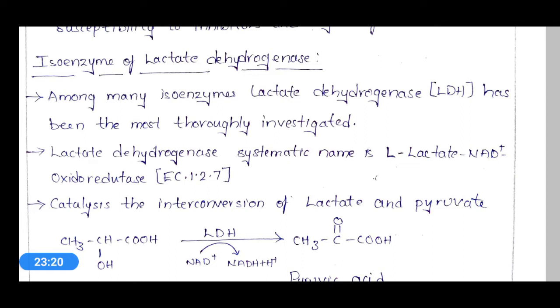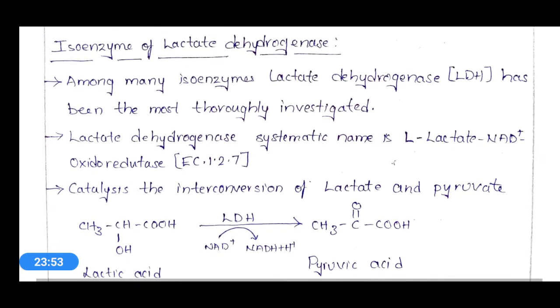That means this enzyme is systematically named like this, and its Enzyme Commission number is EC 1.1.1.27. It catalyzes the interconversion of lactate and pyruvate. So what is the function of lactate dehydrogenase? It is the interconversion of lactate and pyruvate.